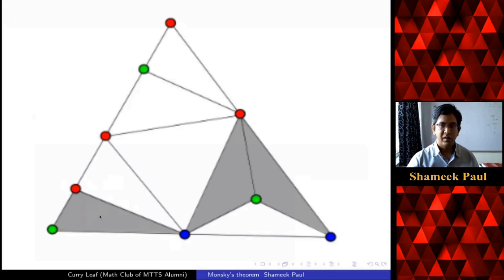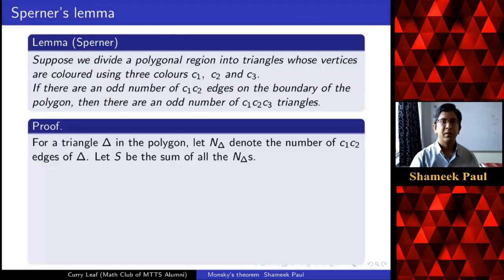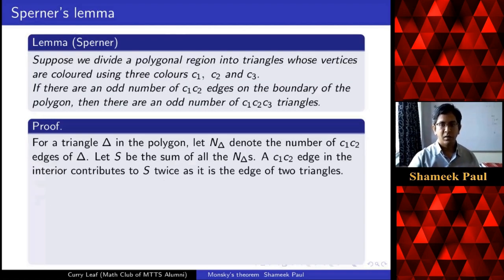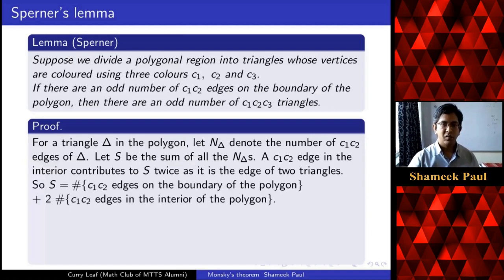Whereas if I have a red-blue edge on the boundary, I will only count it for this triangle, only once. So that's what we are saying: if I have a C1, C2 edge in the interior, we will count it twice. And therefore, S will be the number of C1, C2 edges on the boundary, which we count only once, plus the interior ones counted 2 times.